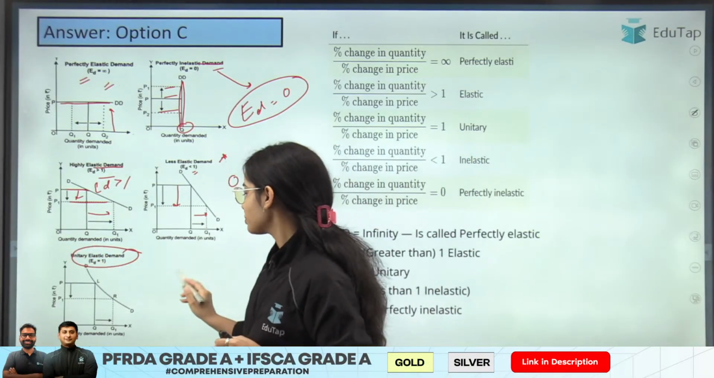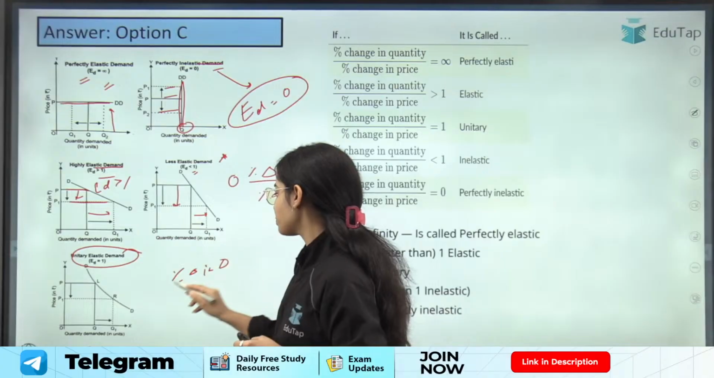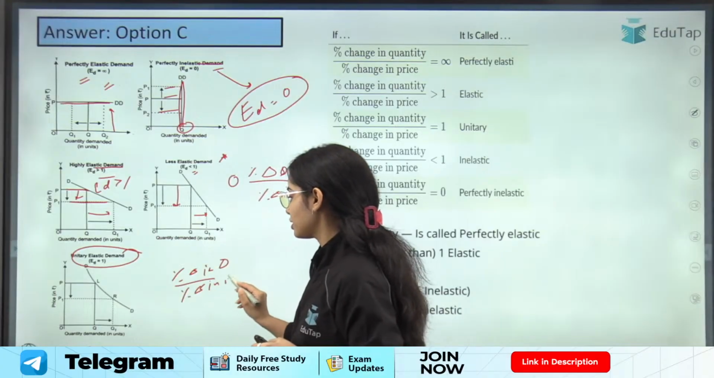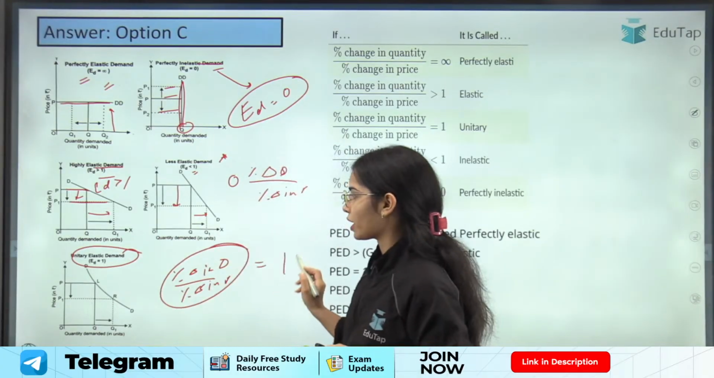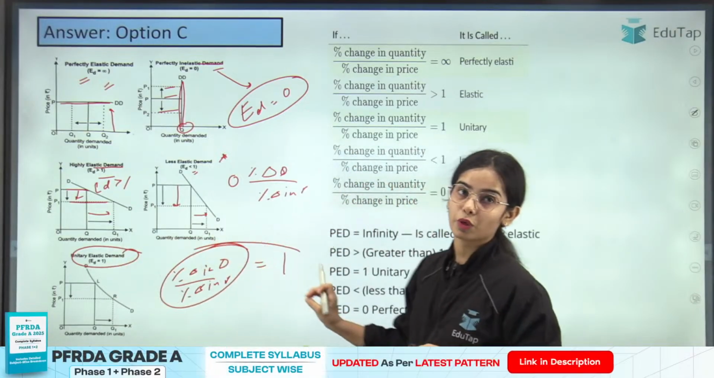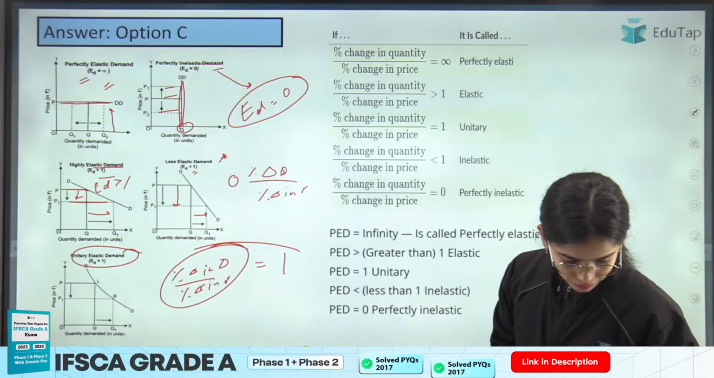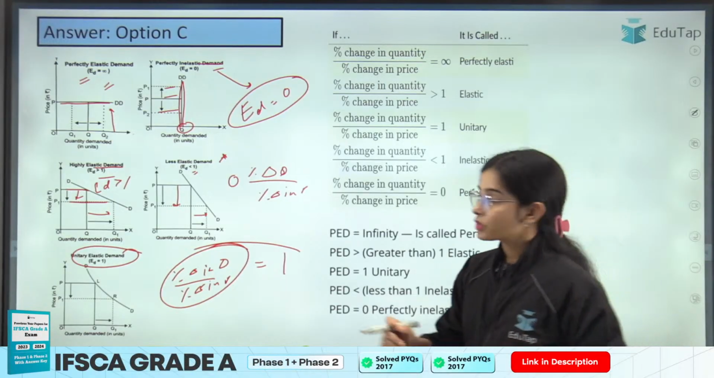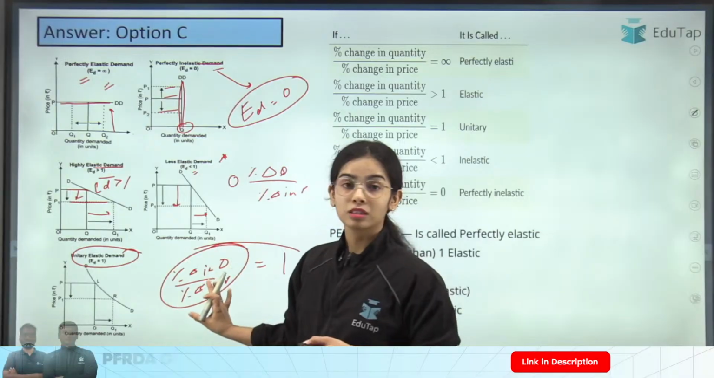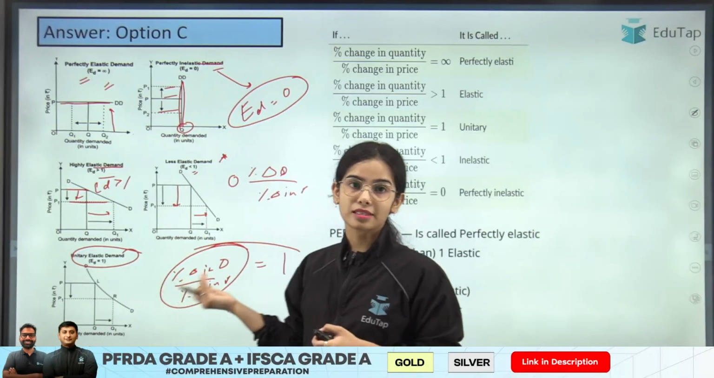Unitary elastic demand curve: here the percentage change in demand with the percentage change in price is equal to 1. That means this is the unitary elastic demand curve. Okay. So I hope this is clear. So this is regarding the price elasticity of demand.